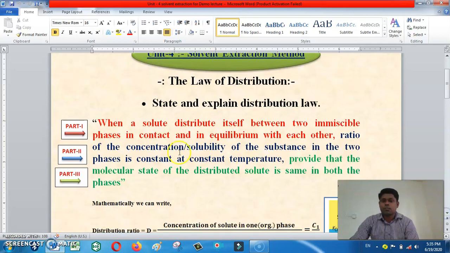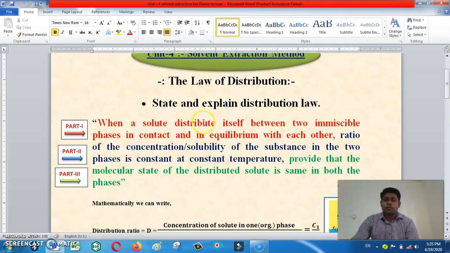Here is the statement. When a solute distributes itself between two immiscible phases in contact and in equilibrium with each other, the ratio of the concentration or solubility of the substance in the two phases is constant at constant temperature, provided that the molecular state of the distributed solute is the same in both the phases. This statement is divided into three parts. Part 1 is in red color, part 2 is in blue color, and part 3 is in green color. These three parts indicate three different limitations or conditions of the law of distribution.